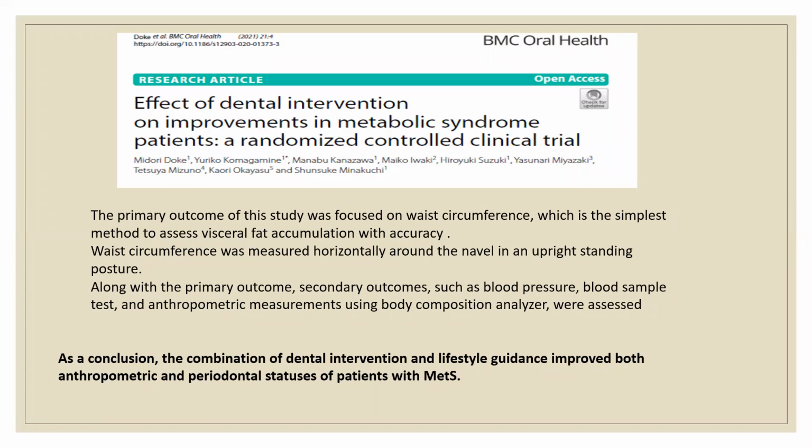This was an RCT which was done quite recently, this year itself, I should say, 2021, in the BMC Oral Health. The primary outcome of the study was focusing on waist circumference, which is as simple as that, because that's the best way of measuring visceral fat. As a conclusion, the combination of dental intervention and lifestyle guidance improved the anthropometric and periodontal status of patients. So now, even the recent 2021 Doak et al.